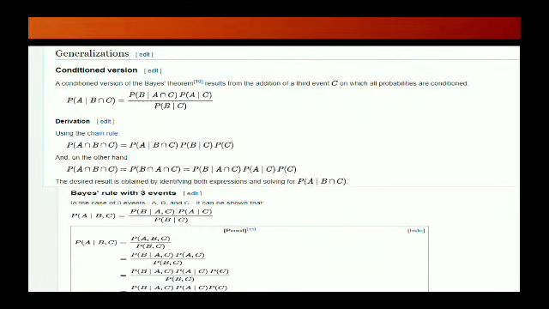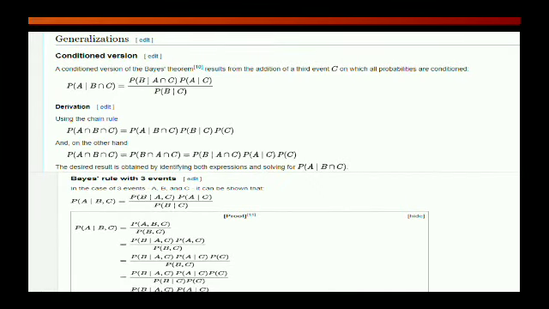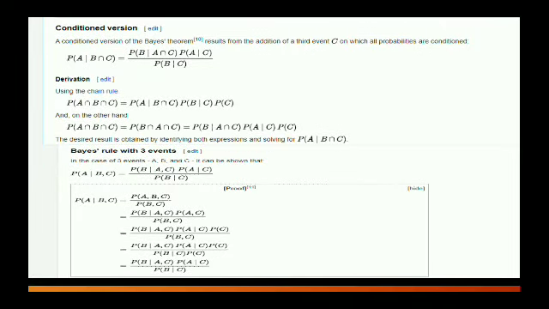There is a generalization in which the conditioned version is also given for three events, with the probability of A given B intersection C written as P of B given A intersection C, P of A given C, divided by P of B given C. In this we can use the derivation with P of A intersection B intersection C, that is equal to P of B given A intersection C times P of A given C times P of C, where the obtained result is P of A given B intersection C, in which the Bayes rule with three events can be written as P of A given B comma C equal to P of B given A comma C times P of A given C divided by P of B given C.